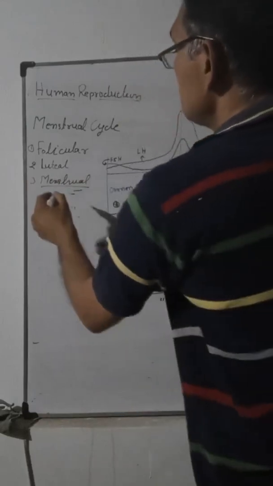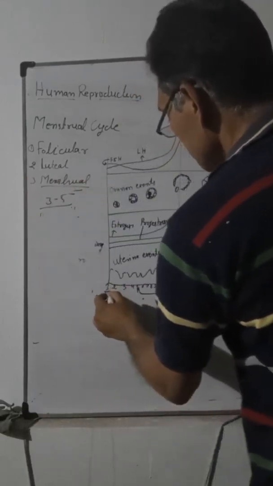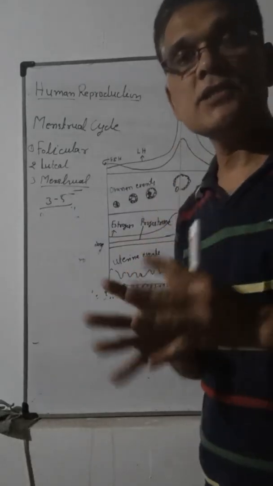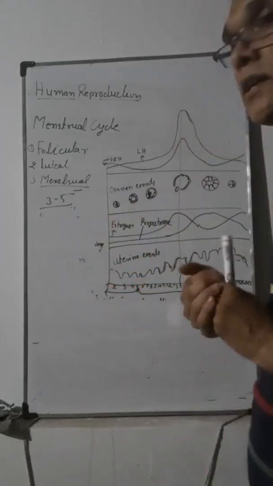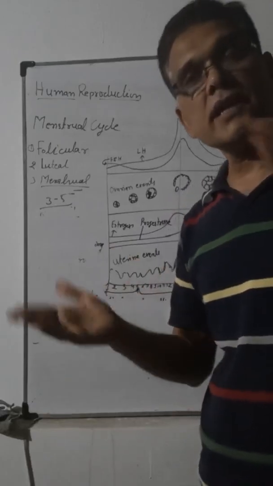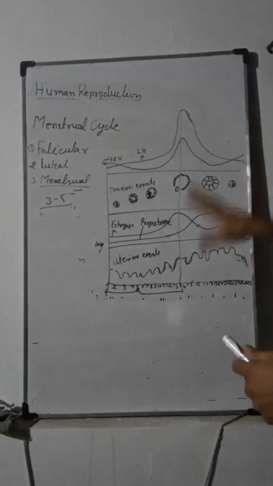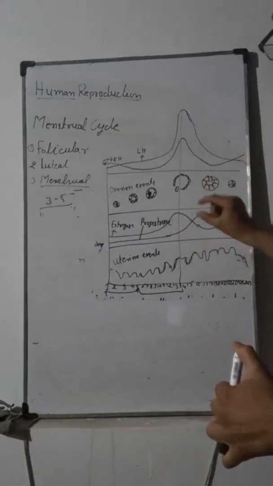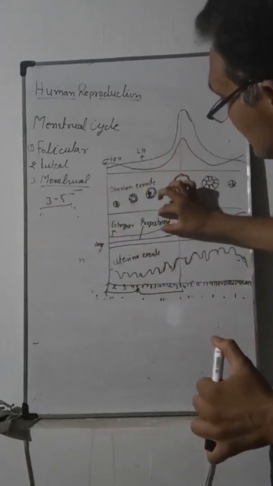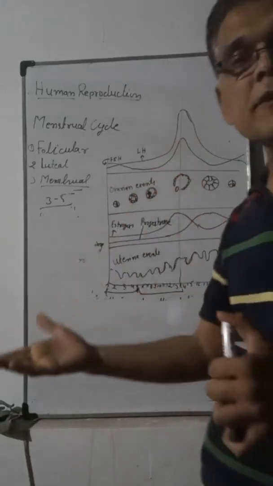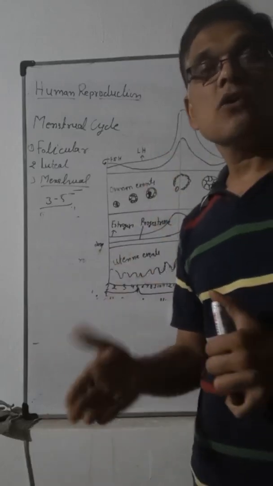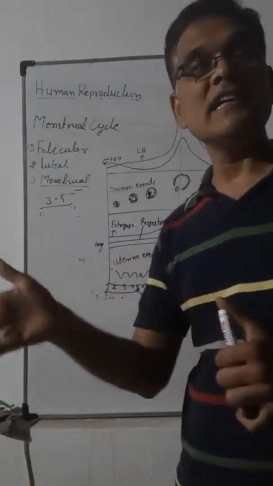Menstrual phase, it is for 3 to 5 days. This is the menstrual phase. When fertilization does not occur, the secondary oocytes degenerate, and if the secondary oocytes degenerate, the Graafian follicles also degenerate. The empty Graafian follicle is also known as corpus luteum. If the secondary oocyte degenerates, the corpus luteum, that is the empty Graafian follicle, will degenerate.